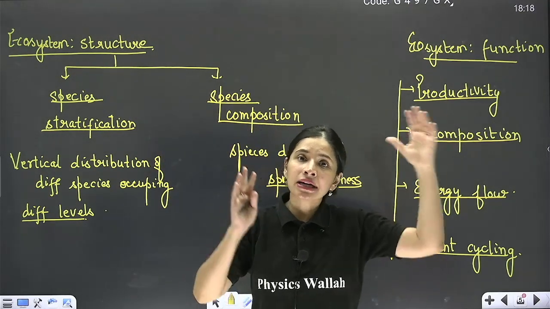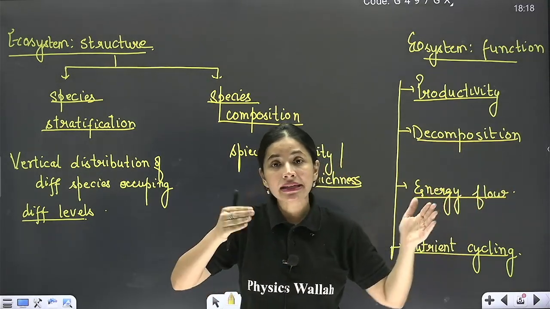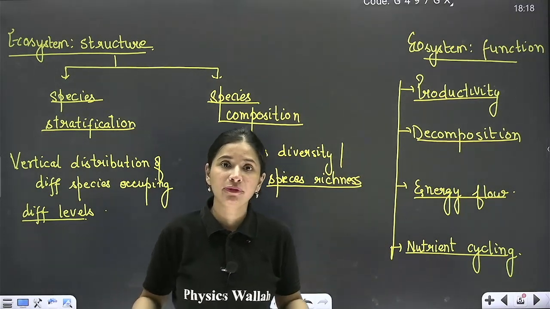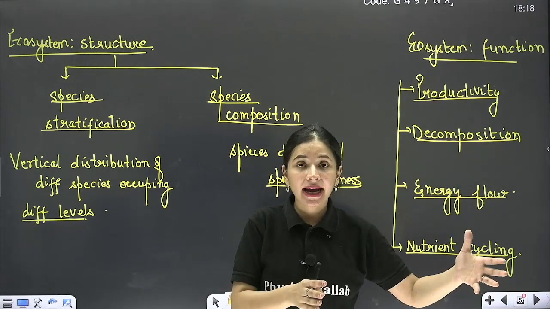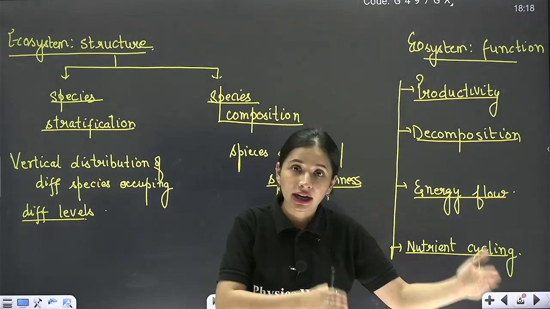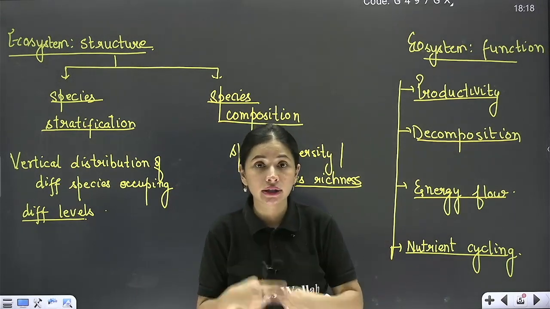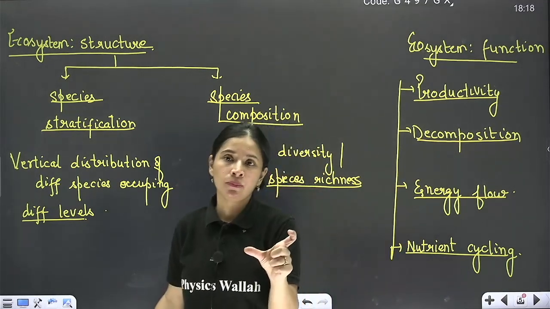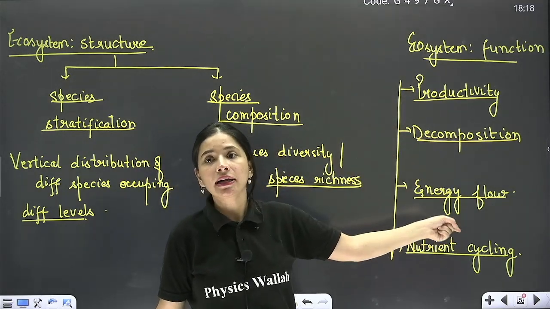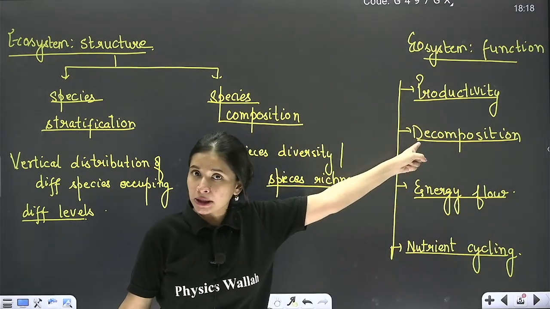Third, flow of energy. Now imagine the rate of biomass production by plants is high, but nobody is there to eat the plant. There are no herbivores, and carnivores are simply waiting for herbivores. So imagine plants have prepared food, but there is no one to eat them. So how will the energy be flowing from one trophic level to another? So for this, prey-predator relationship is very, very important to maintain healthy energy flow, so that whatever biomass is produced by plants can be transported to the animal kingdom as well. So to maintain a healthy ecosystem, rate of biomass production is very important.